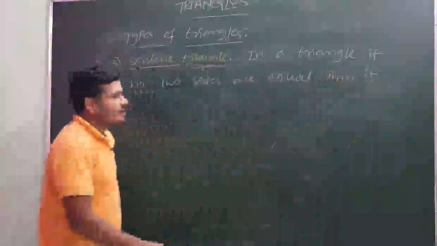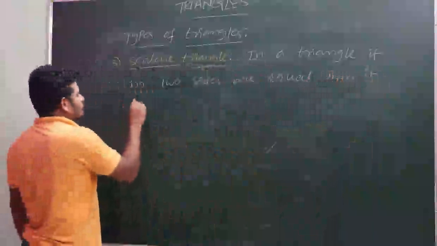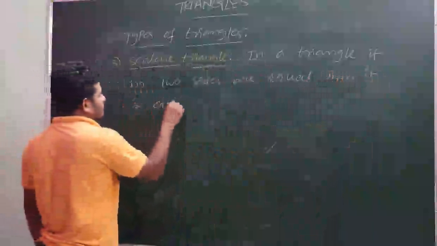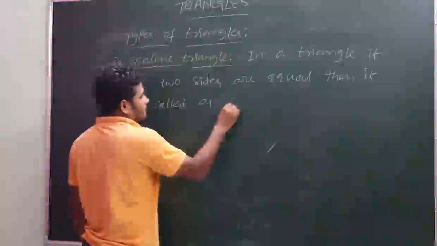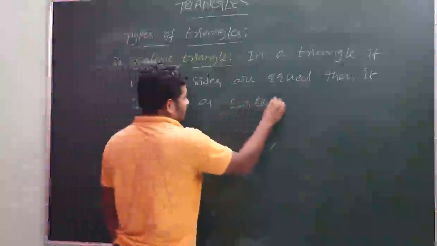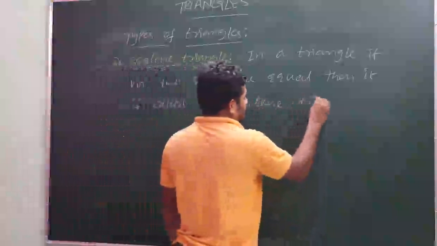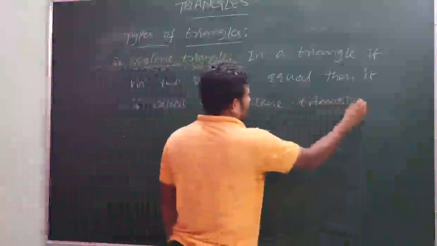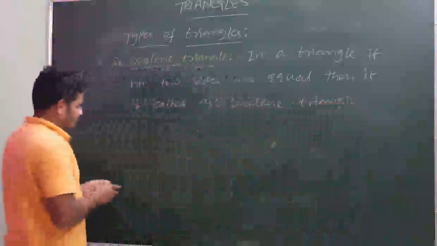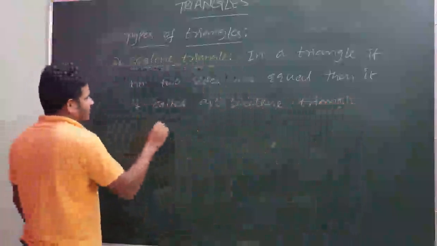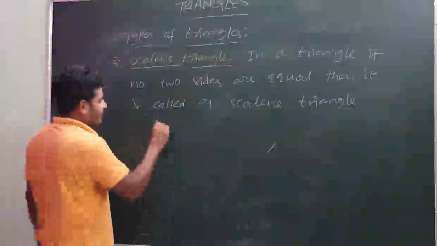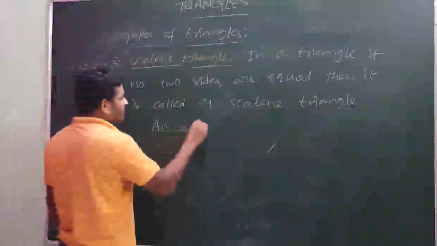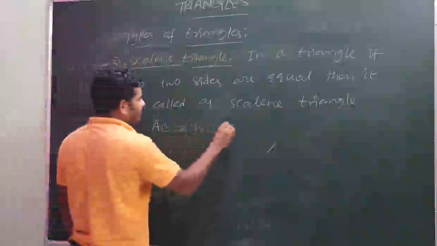So means, if ABC is a triangle, then AB should not be equals to BC, should not be equals to CA.